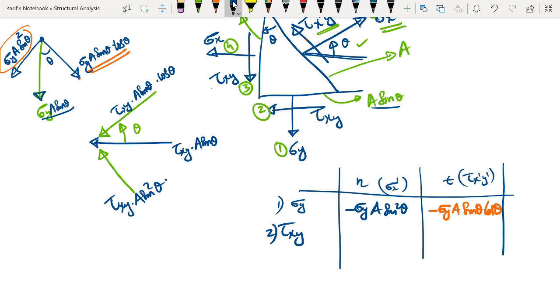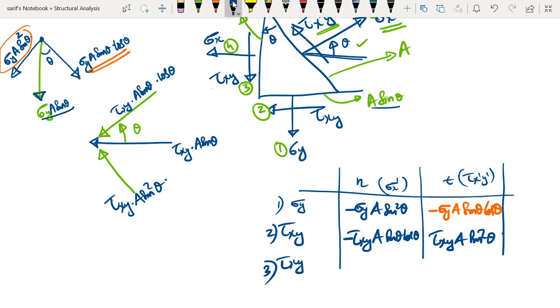Now again, comparing with these forces, the directions, we will see that the normal component is in the negative direction, so it is going to be minus tau xy into a sine theta cos theta, and this component will be however in the positive direction, so we will have tau xy into a sine square theta. Similarly, if you go for the third force, I'm not going to repeat the resolutions, you can write for yourself. The third force is again another tau xy.